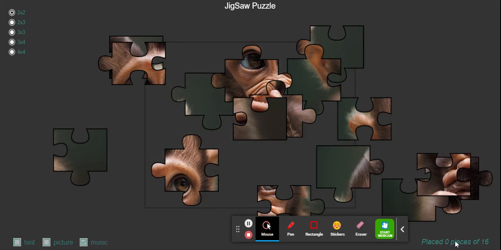And here you can see how many pieces are being placed or not placed. So if I place one, it will update the number here. So this is the progress of the game. I am still working on it to add more functionalities. I'll share it with you guys.